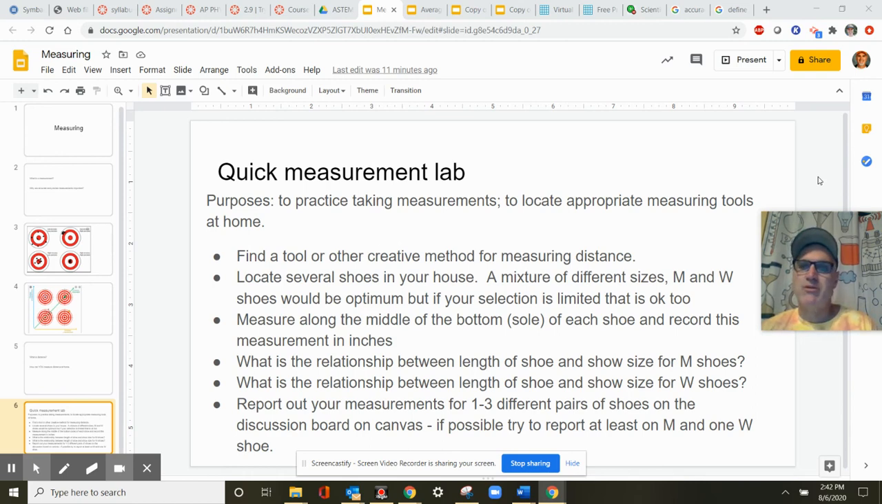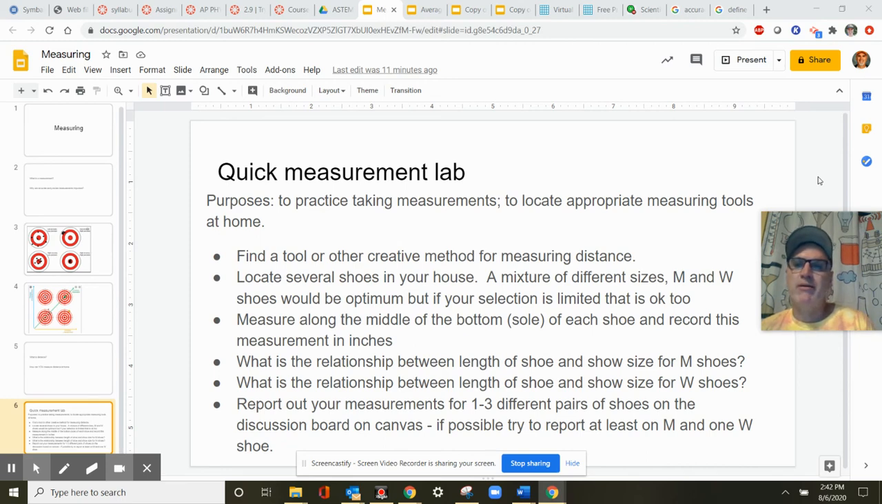I'm not trying to make a joke. I'm just saying this is the way shoes are. They're sold two different ways: men's shoes and women's shoes. It'd be better for this experiment if you had a mixture of both kinds, because you can see the point I'm trying to make. If your selection is limited, just whatever you've got, that's fine.